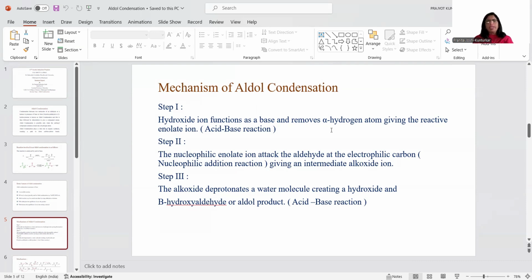Now, already I have told you that the alpha carbon atom adjacent to the carbonyl group, because of the electron withdrawing nature of the carbonyl group, becomes highly acidic in nature, and therefore it can be easily abstracted by a base. Therefore, the first step of this reaction is that the OH minus ion, acting as a base, removes an alpha hydrogen atom, giving the reactive enolate ion. So this reaction is an acid base reaction. Now see here, I will show you.